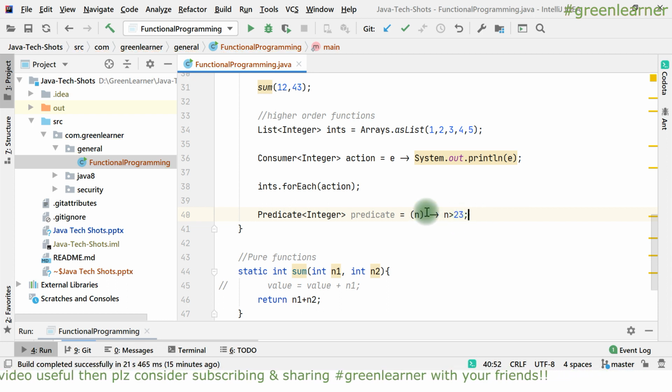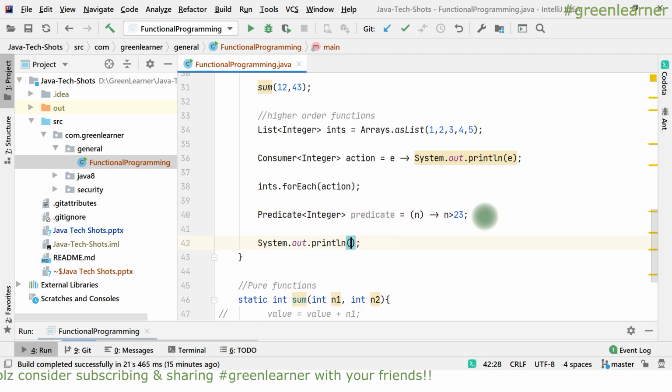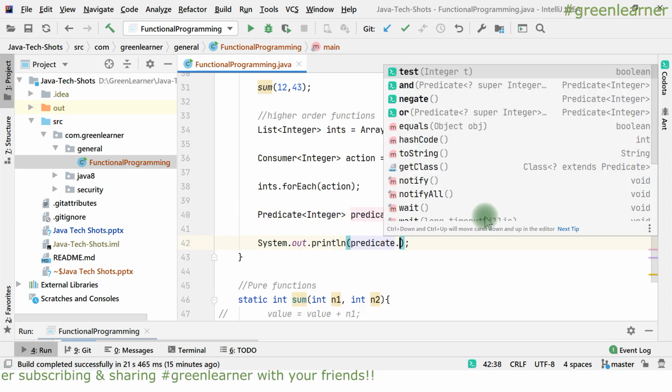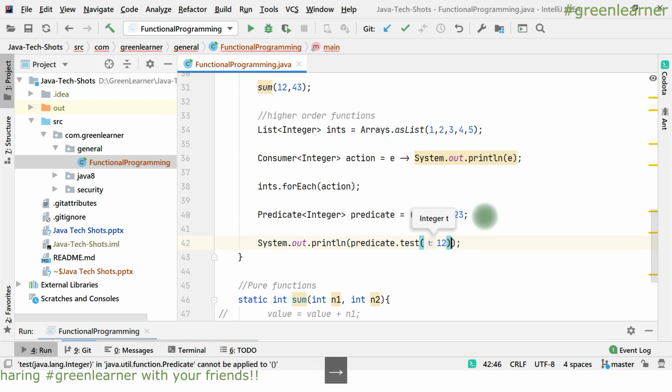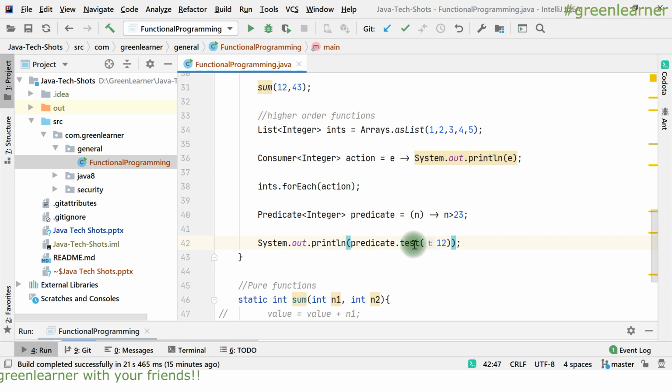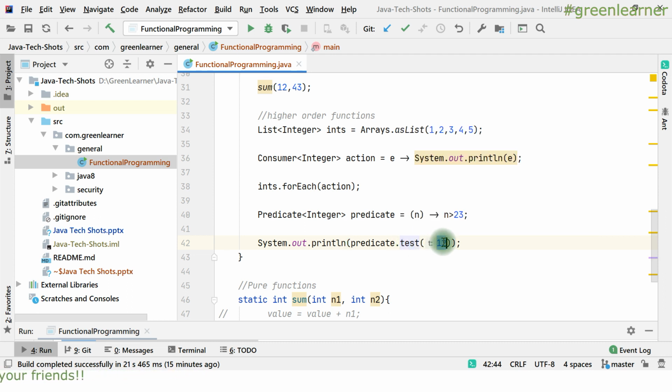Then in predicate dot test, I say 12. How is it going to execute? It will call test with 12, and 12 will be passed as n, and 12 greater than 23 is false. So false will be printed here, right?